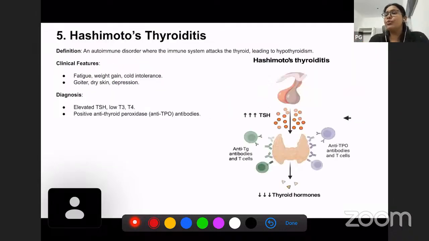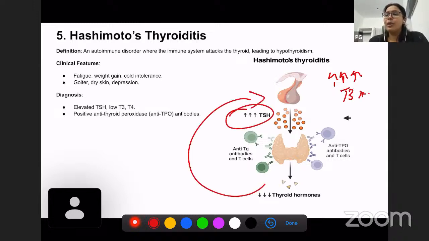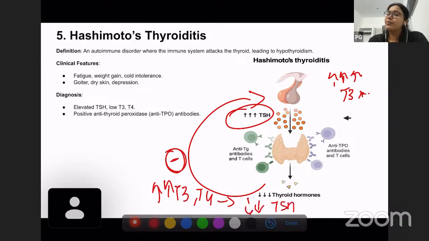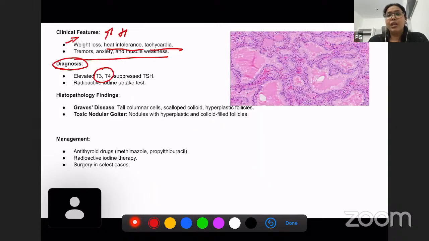Why will TSH be reduced? Because T3 and T4 are already increased. The pituitary thinks, okay, there are enough thyroid hormones, so why should I make more TSH? So there is a negative feedback mechanism which goes back and reduces the production of TSH. Because of this negative feedback, whenever there is an increase in T3 and T4, that is thyroid hormones, there will automatically be a decrease in TSH. That is the reason why elevated T3 and T4 is there along with suppressed TSH in Graves' disease.